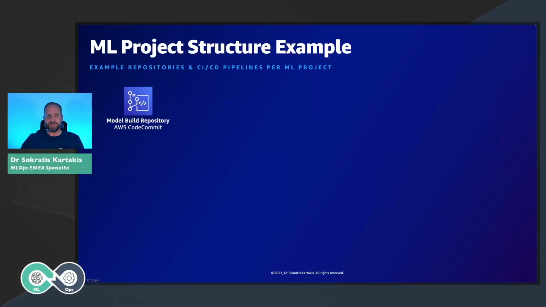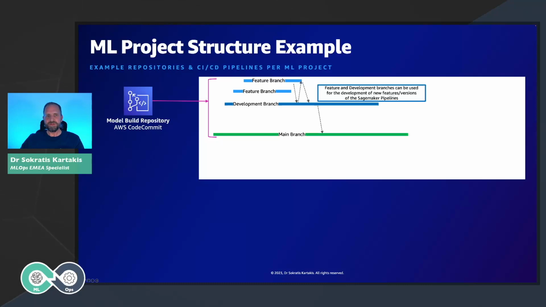But the key question is, how do we structure an ML project in order to productionize everything? Here is an example of the two repositories that I mentioned earlier, the model build and the model deploy, and how everything is linked together with CI/CD pipelines. In the model build repository, what we have is the data scientists and ML engineers collaborating. Let's say that they already have some example code, they already have implemented an ML pipeline, and we need to just add a new step. How? We need to create a feature branch, we add this new step, and then after we're ready, we have tested that, we need to push the changes to the main branch.